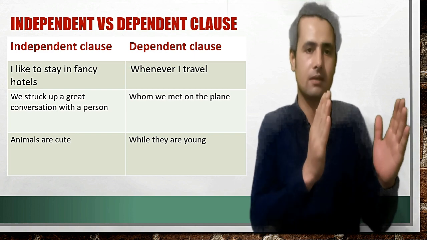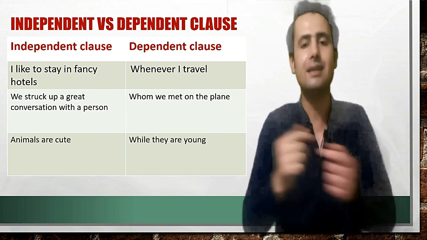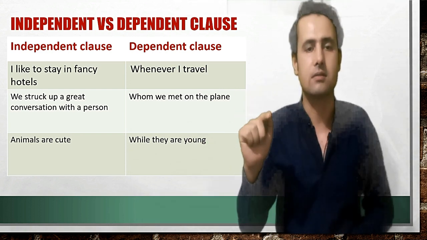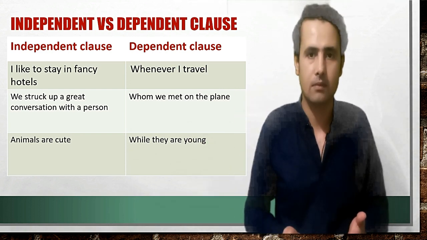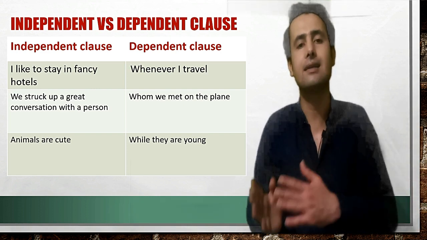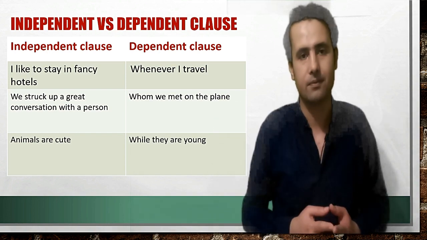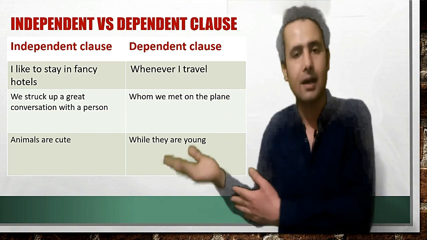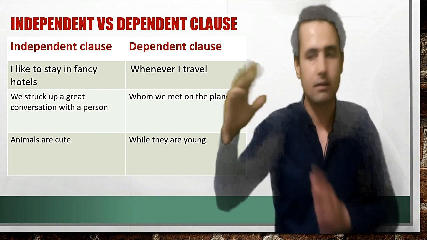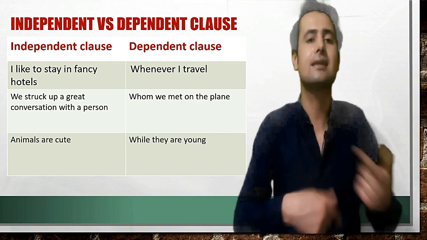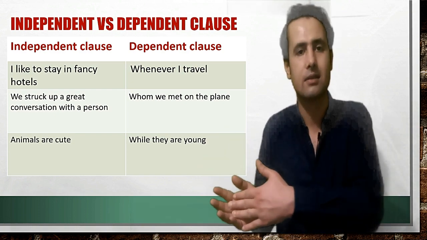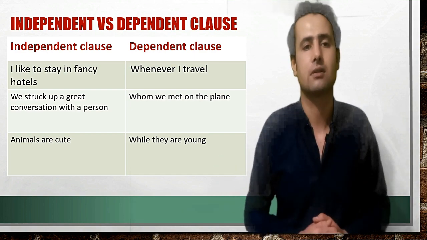The first sentence forms a complete independent thought. Whenever I travel, the question arises, then what? Now focus on the second example. We struck up a great conversation with a person. On the other side: whom we met on the plane. Again, the independent sentence conveys a complete thought, whereas the dependent one is incomplete.